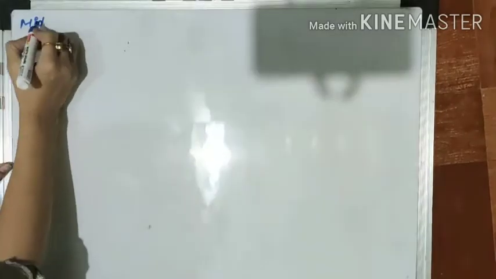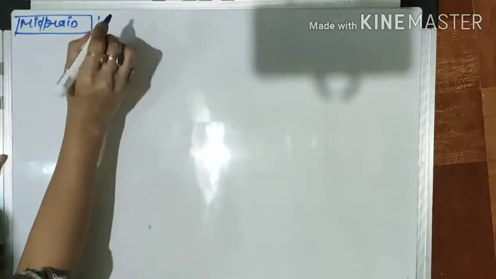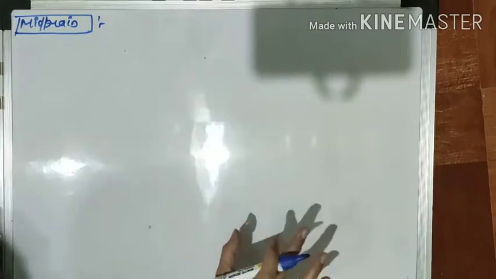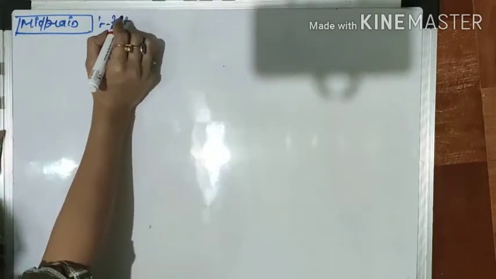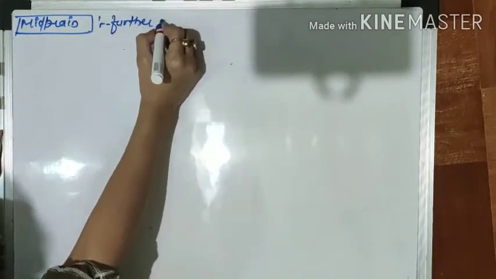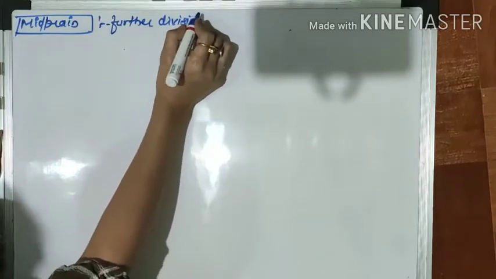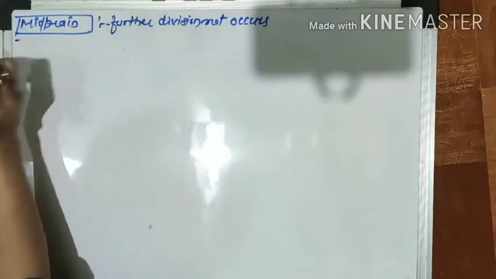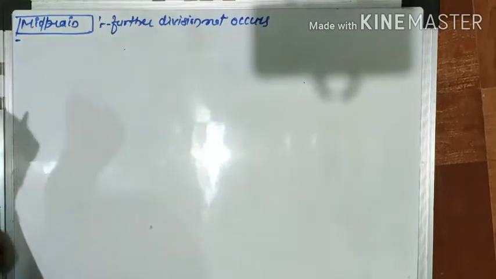So the second part of the brain is known as the midbrain. Okay, so what exactly is this midbrain? I already showed you the position of the midbrain. The midbrain does not have further division. Further division does not occur in the midbrain, right? It controls the reflex movement of the head especially.